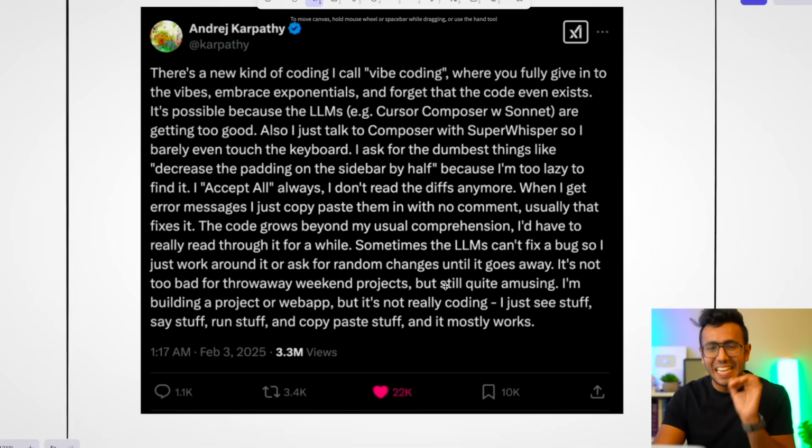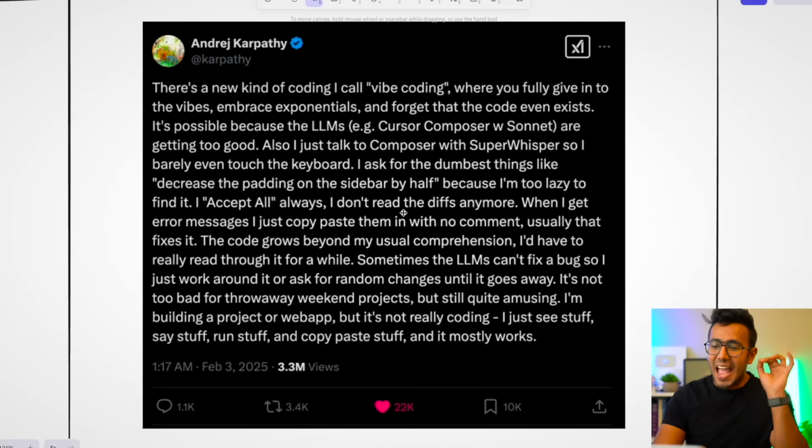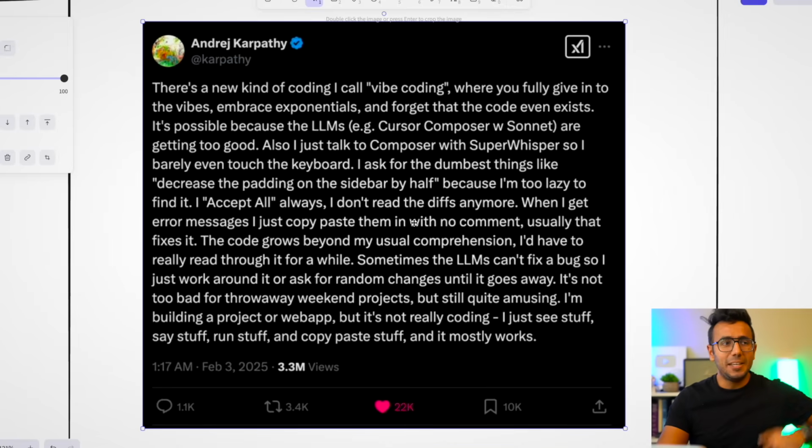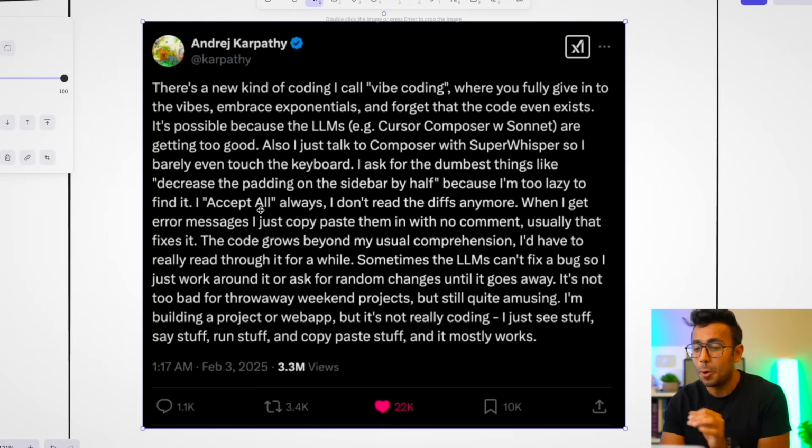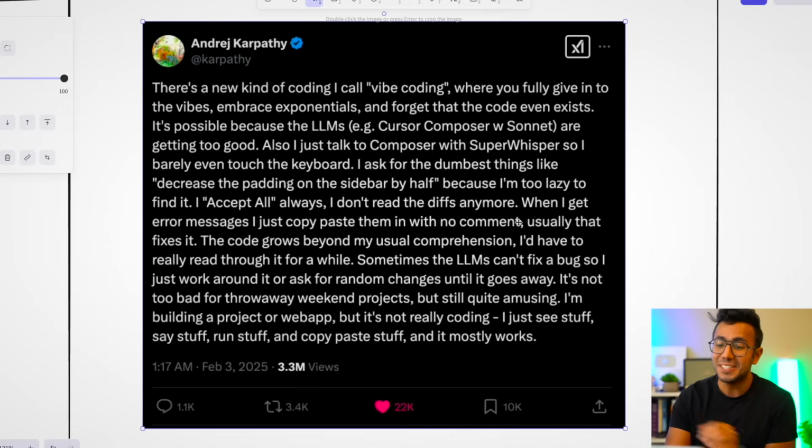Now the point is, he introduced the term vibe coding, and he gives the idea that you can be as lazy as you want. He doesn't want to manually enter the data: decrease the padding of the sidebar by half because I'm too lazy to find it. I accept always. I don't need to read the diffs anymore. When I get error messages, I just copy paste without any comments. So this vibe coding, the laziest way of programming, is getting popular.